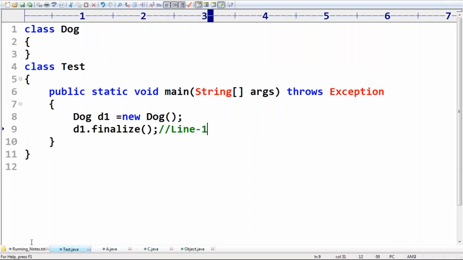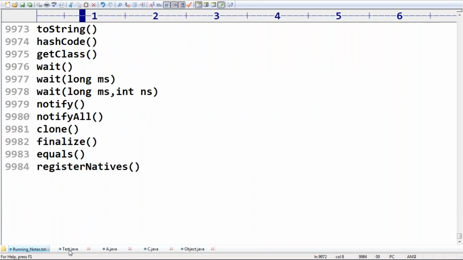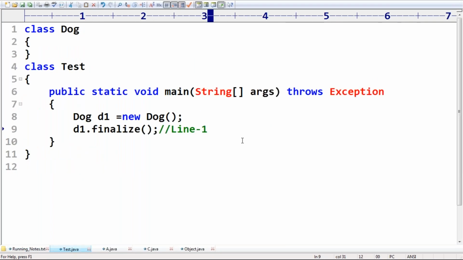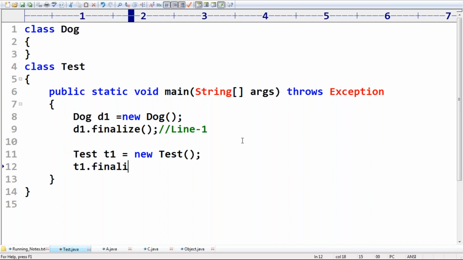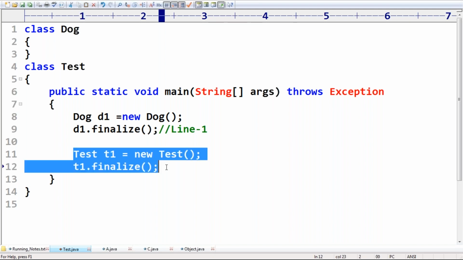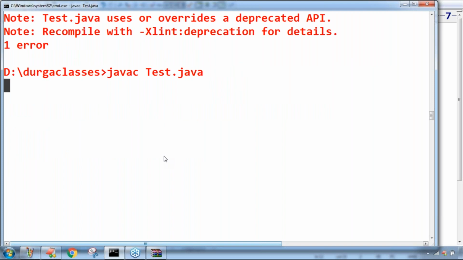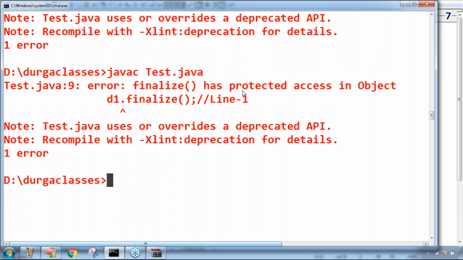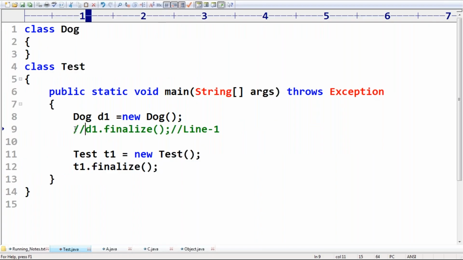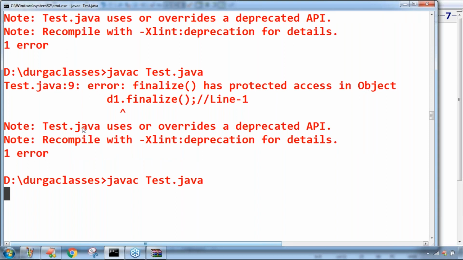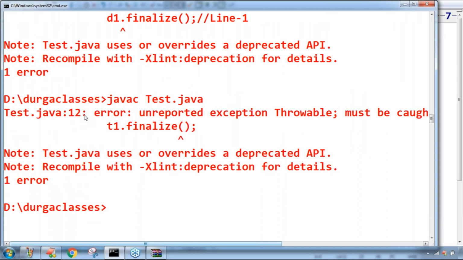Now take very special care about this one. Suppose I take Tester t1 is equal to new Tester, and t1.finalize. I'm calling t1.finalize. Can you please tell, is it valid or not? Observe carefully. Am I facing any problem related to this t1? No. Let me comment this line, then happily the code compiles fine. There is no problem at all.